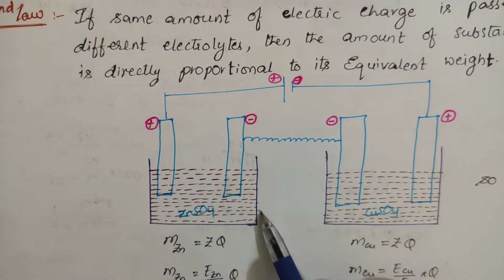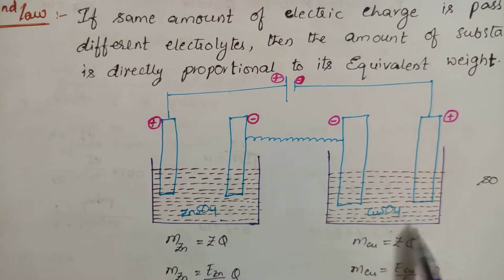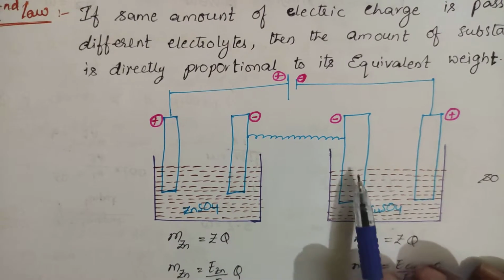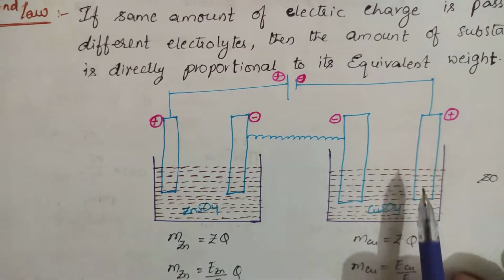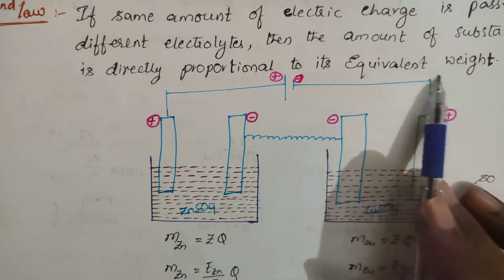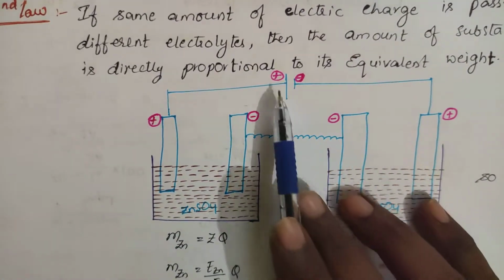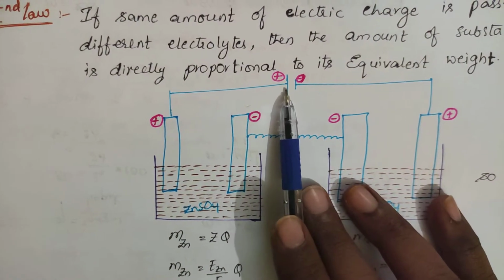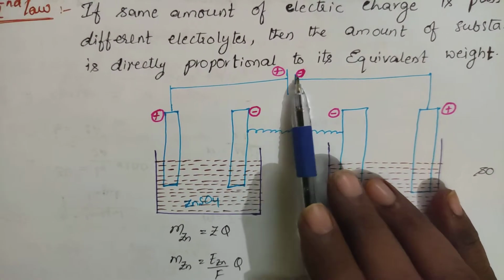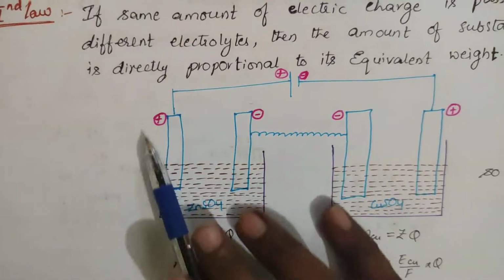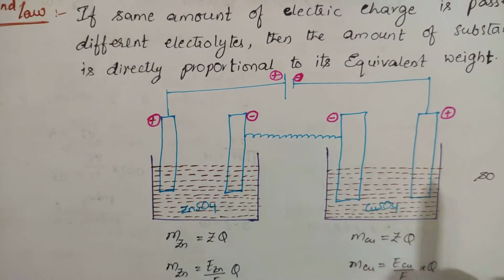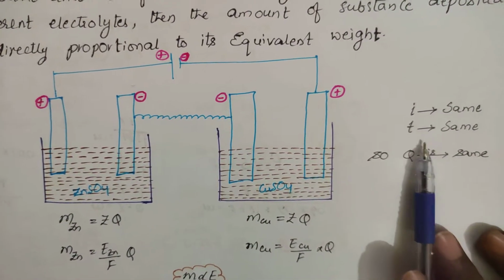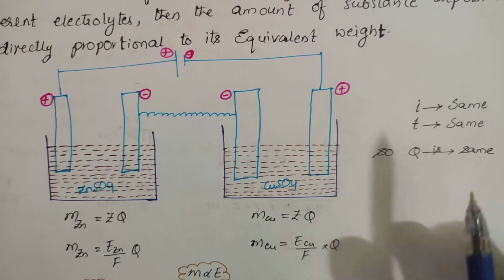So I am taking a container with zinc sulfate solution, and another container with copper sulfate solution. You have two electrodes here and two electrodes here, in a series connection, connected to a battery. Now you are passing charge. If you switch on the battery, the current passes into both. The same amount of charge is transferred into this container as well as this one. The current is the same, the time is the same, so Q will be the same.